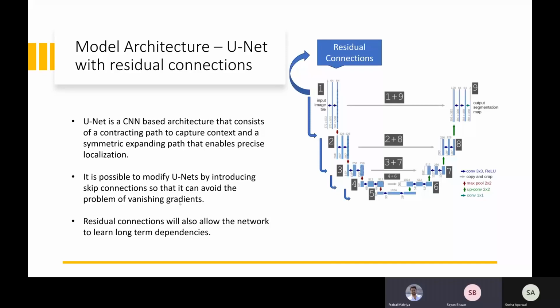I'll be providing a brief overview of the architecture that we have considered for the low risk task. One popular approach for image segmentation models is to follow an encoder decoder structure where we downsample the spatial resolution of the input, developing lower resolution feature mappings which are learned to be highly efficient at discriminating between classes. Thus, by downsampling, the model better understands what is present in the image, but it loses the information of where it is present. Hence, there is a need to upsample the image, that is, convert a low resolution image to a high resolution image to recover the where information, thereby transforming the feature representations into a full resolution segmentation map.